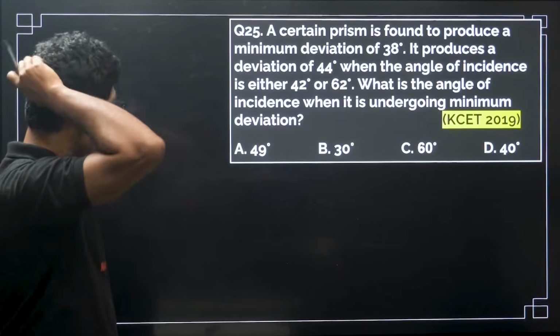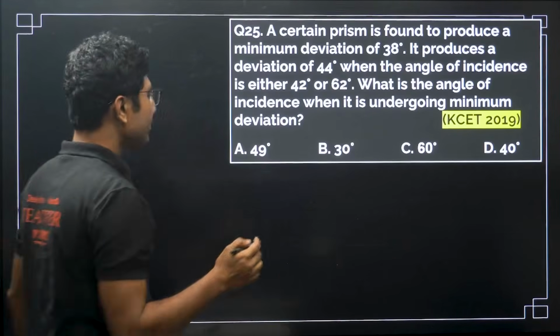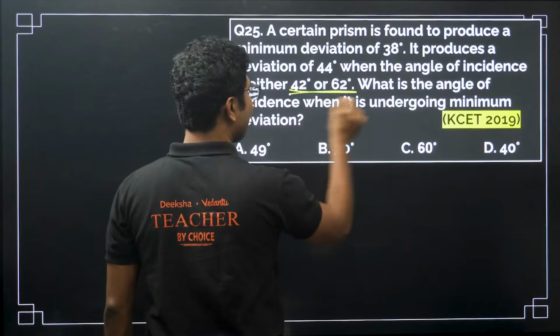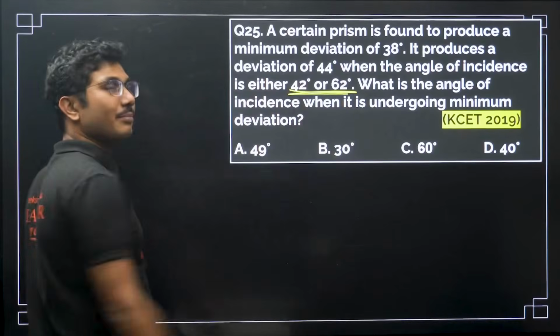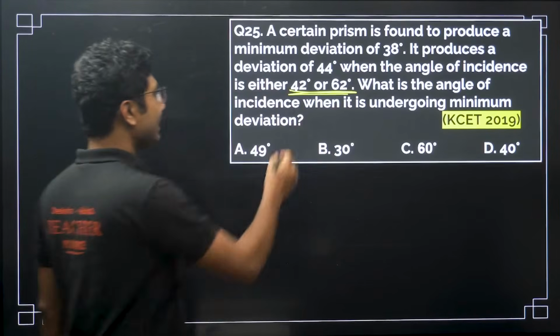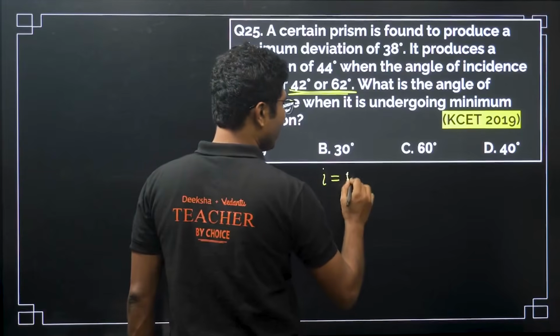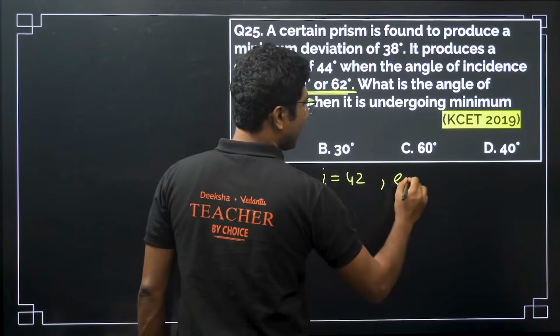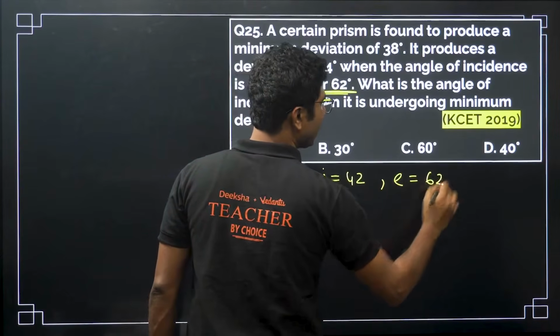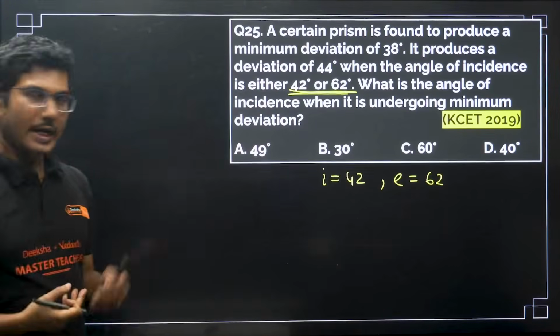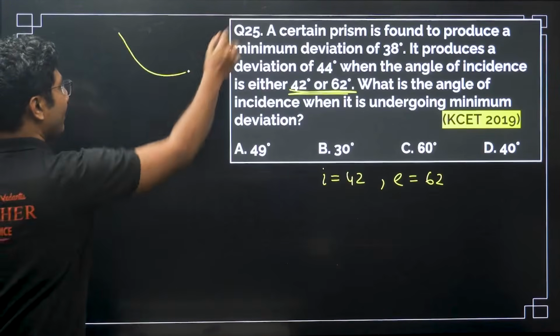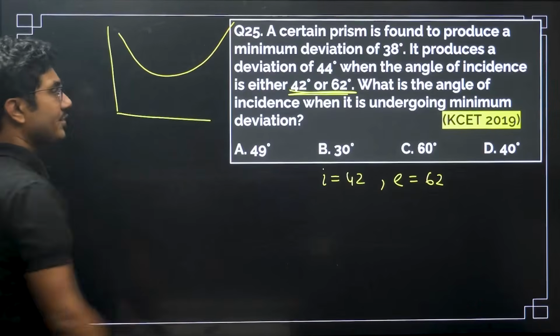Okay, so basically this is a very interesting part. Either means what? If I is equal to 42, then the emergent angle must be 62, or vice versa. Remember that graph of angle of deviation versus angle of incidence.